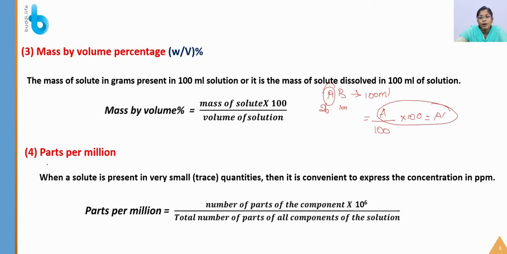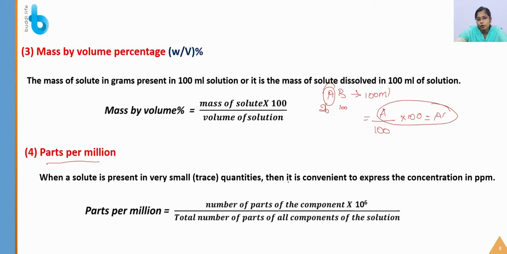Next is parts per million. When a solute is present in very small trace quantities, then it is convenient to express the concentration in parts per million. That is, if you are adding a very minimal amount of substance, in micrograms or nanograms, it is very easy to calculate in terms of parts per million. So parts per million is equal to the number of parts of the component divided by the total number of parts of all components of the solution, into 10 power 6.